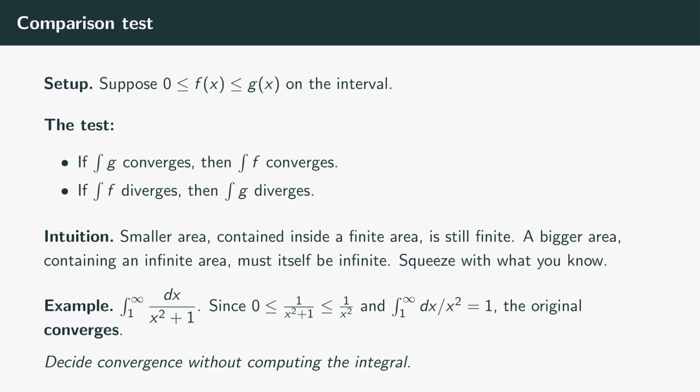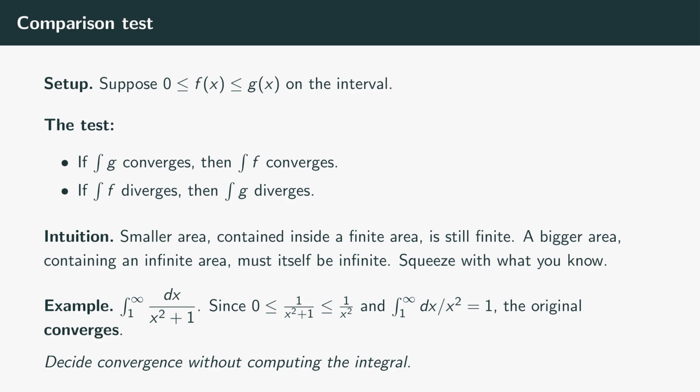Bound your unknown integrand above by a known convergent integrand, you've shown convergence. Bound below by a known divergent integrand, you've shown divergence. Example. We don't have a nice antiderivative for 1 over the quantity x squared plus 1, at least not one we want to use, for the integral from 1 to infinity.